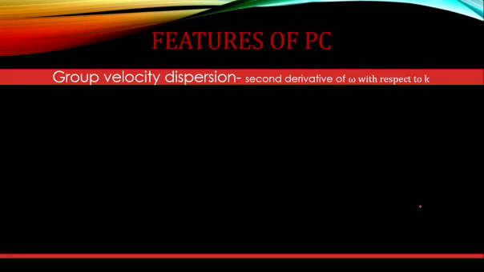So let us see what is a feature of photonic crystal. The feature of photonic crystal is that it shows anomalous group velocity dispersion. Dispersion means a spread is observed in the case of velocity.